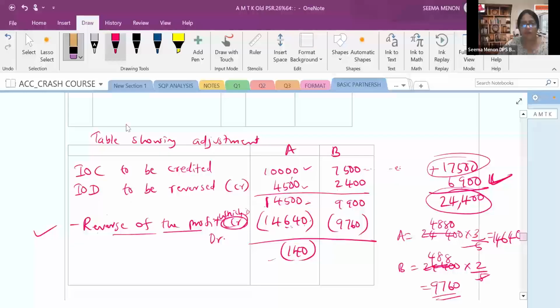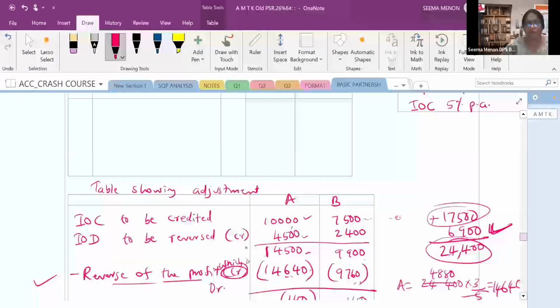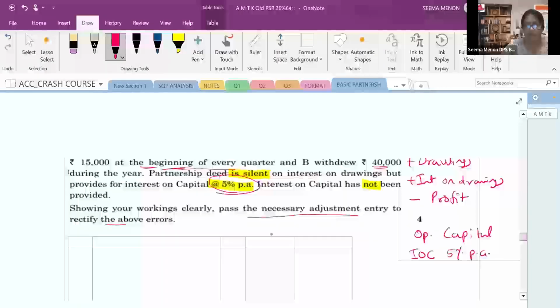Clear? Because we know that the reverse is more. Actually उसको मिलना था 14,500, but already how much he got? 14,640. ठीक है? Now so he will be returning. Now again in the same way B should get 9,900. But already in the form of profit he got how much? 9,760. So there comes 140 to be credited. We will be getting. Now, what is the journal entry? Whoever may be debited A. So A will be debited and B will be credited.